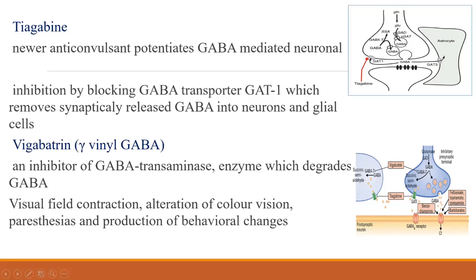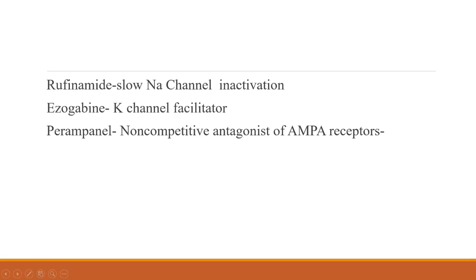With vigabatrin, a visual field contraction and alteration of color vision is one important side effect. So with vigabatrin, visual field, we have to check in between. They have to undergo ophthalmologic monitoring. That is vigabatrin, and it can also cause alteration of color vision and paresthesia. So that was all about the drugs.